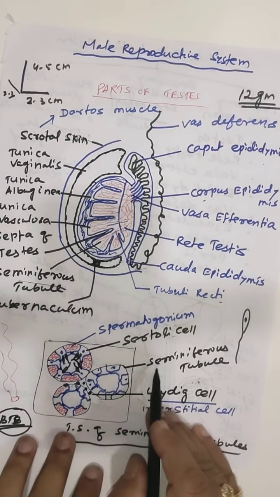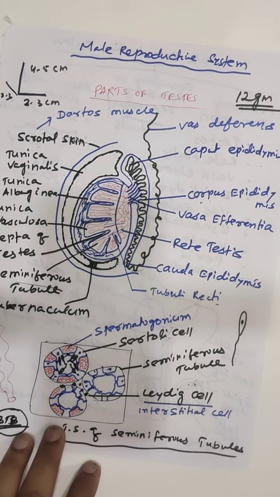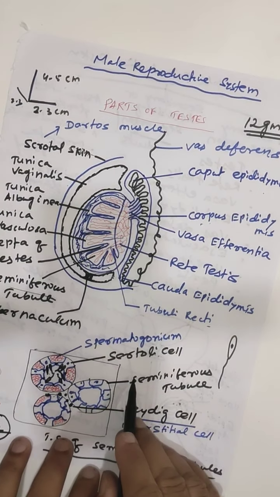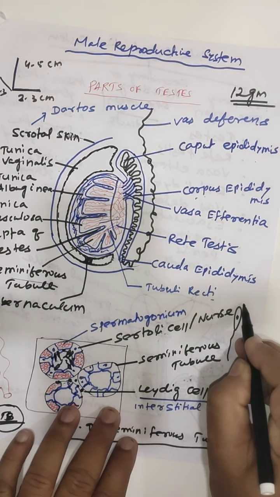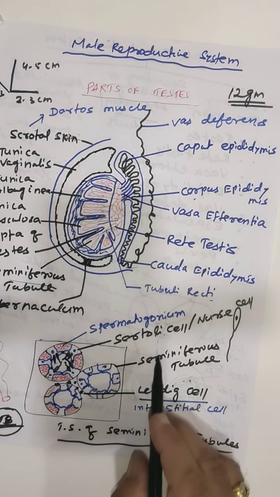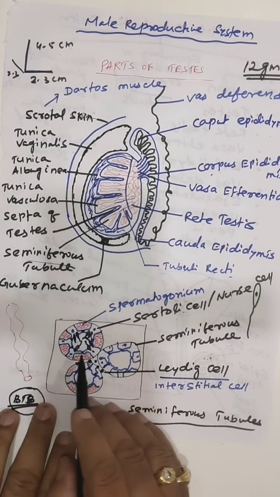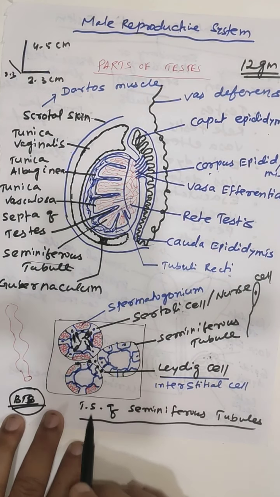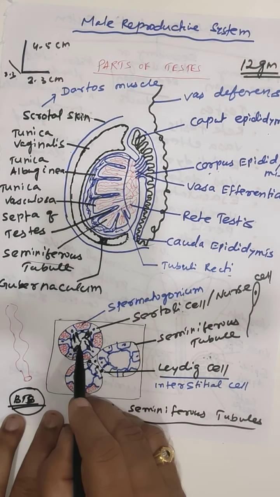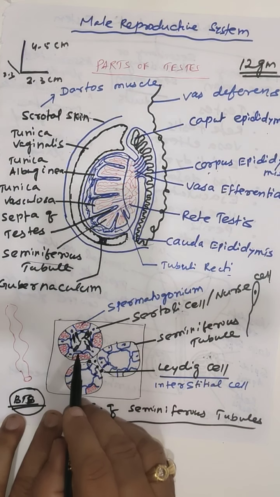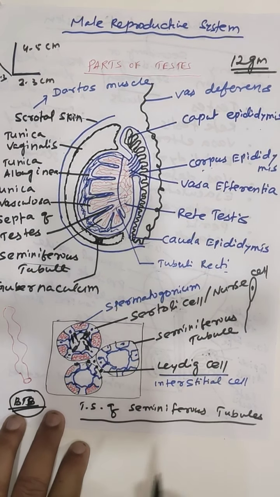The Sertoli cell has a number of functions. The Sertoli cells are otherwise known as nurse cells, or sustentacular cells, because they provide nutrients to the developing sperms. When the sperms are released from the Sertoli cell, that process is called spermiation. Spermiation means the removal of sperm from the Sertoli cells.